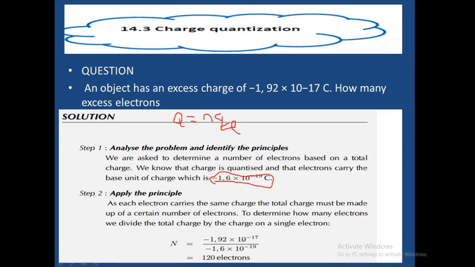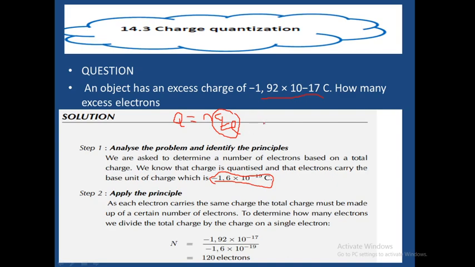So simply put, what we can do from here is a change of subject, whereby we've been given the charge which is here, and we also know the elementary charge, which is 1.6 times 10 to the power of negative 19 coulombs.